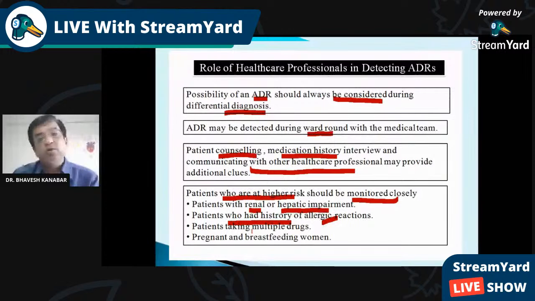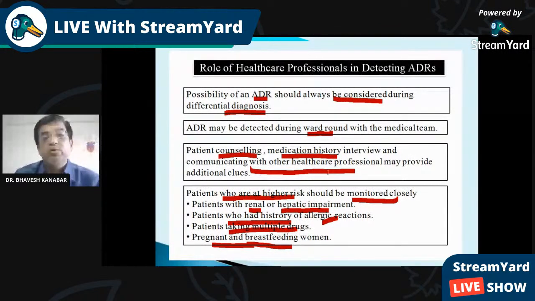Previously, if there is a history of penicillin allergic reaction, with development of rash because of penicillin, then the patient should be monitored closely, or we should take due care in administration of penicillin. Then patients taking multiple drugs, and pregnant and breastfeeding women, are also at high risk, so they should also be monitored closely for any adverse drug reaction.